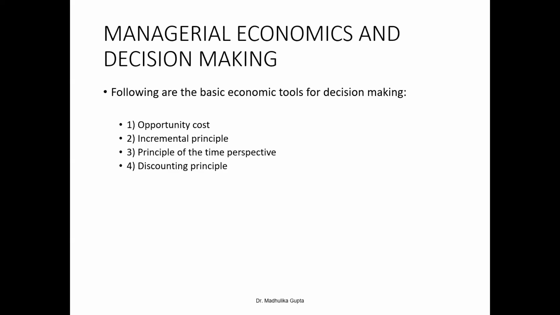Now the opportunity cost of using a machine to produce one product is the earning foregone which would have been possible from other products. In simple words, the opportunity cost of holding ₹100 as cash in hand for one year is the 10% rate of interest, which would have been earned if the money had been put in a fixed deposit.